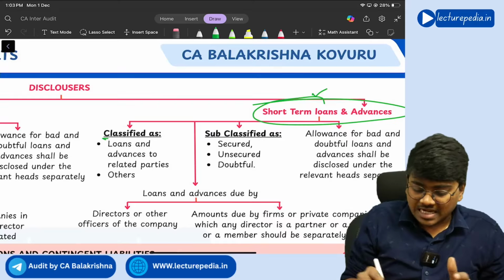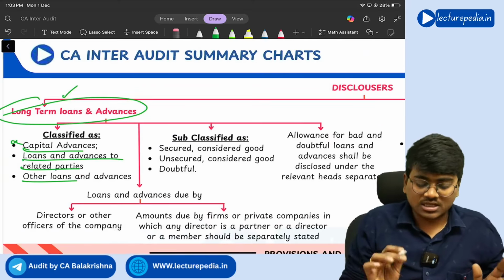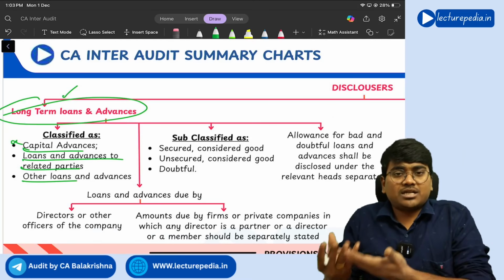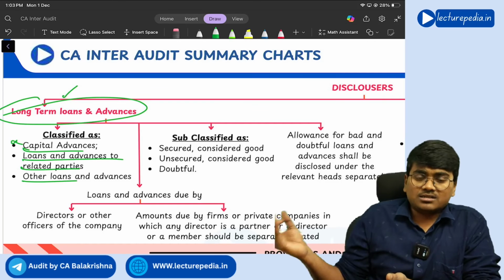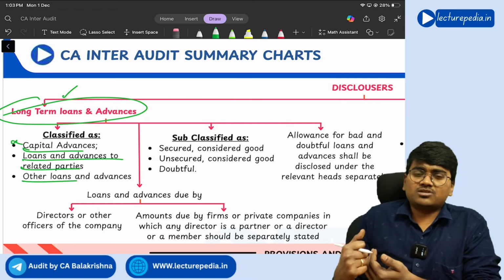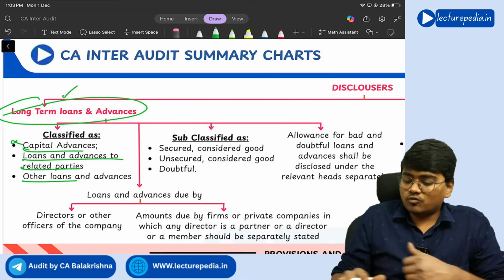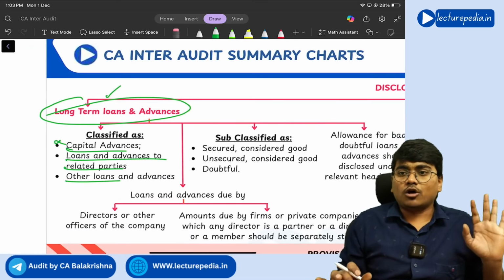Short term is classified as loans and advances to related parties, and others. Only the first one is not there, capital advances, because whatever amount you give for capital purposes will mostly be long term loans, right? Capital expenditure means construction of a factory or purchase of any fixed asset. The tenure for such types of loans will be more, so those types of loans won't be there in the short term, they automatically become long term, right?